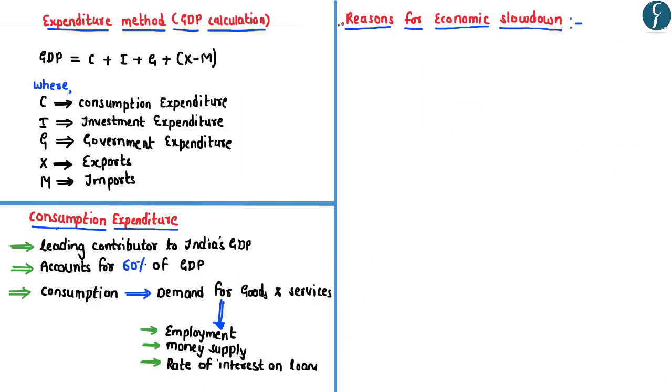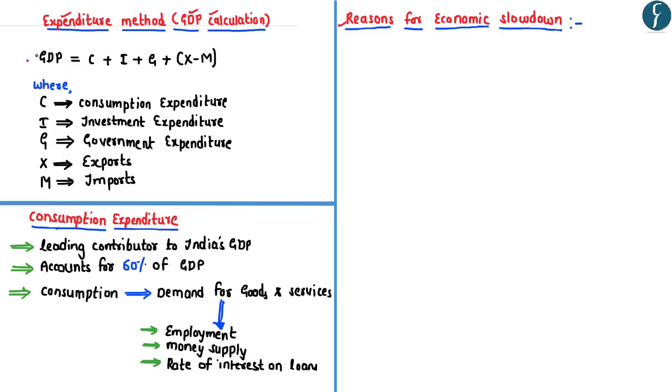Before understanding the reasons for the economic slowdown in India, let us first understand as to how the GDP is calculated. Now you all must be aware the GDP is calculated by using mainly 3 different methods. Now these 3 methods are the production method, the income method and the expenditure method. Now under the expenditure method, what essentially we do here is that we add up the expenditure of the individuals, households, corporate entities as well as the government expenditure.